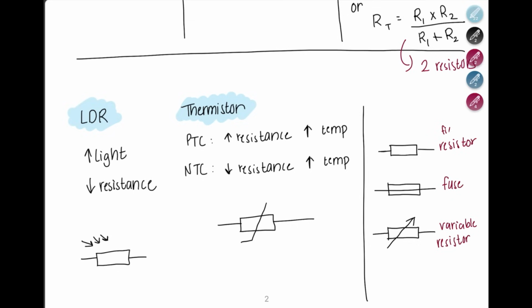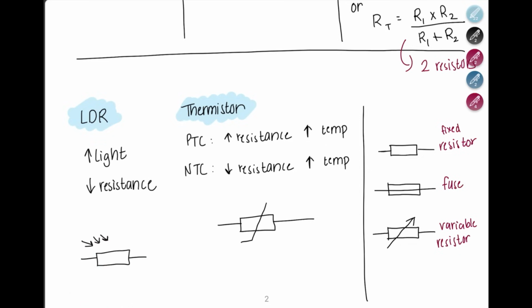This one is fixed. Now, there are other types of resistors, which are LDR. Remember, L stands for light, D for dependent, and R for resistor: light dependent resistor. Just as the name suggests, the resistance depends on the light. When light increases, resistance decreases. So they are not directly proportional, they're inversely proportional. The symbol is this. It's a regular resistor symbol, and then it has a light coming on it.